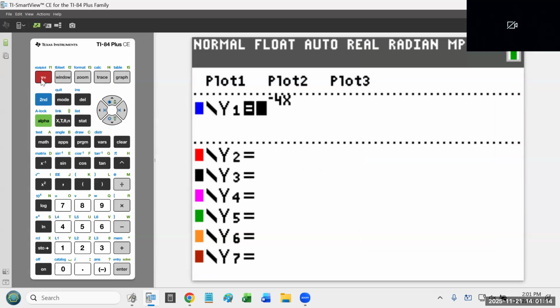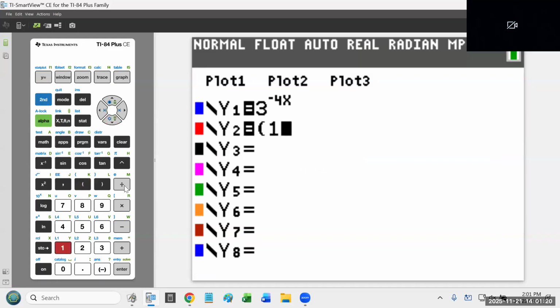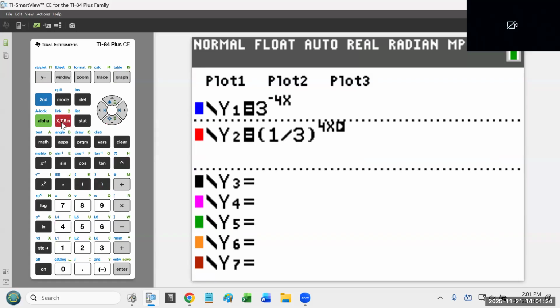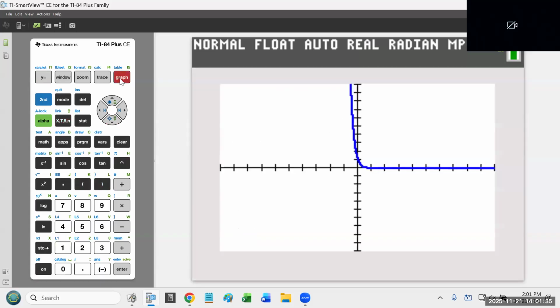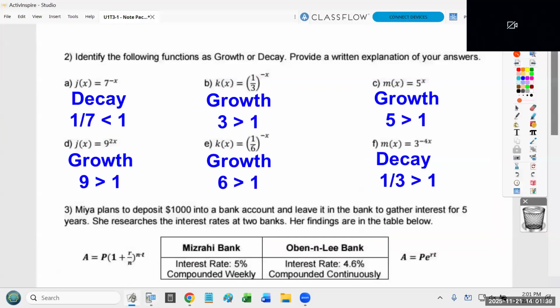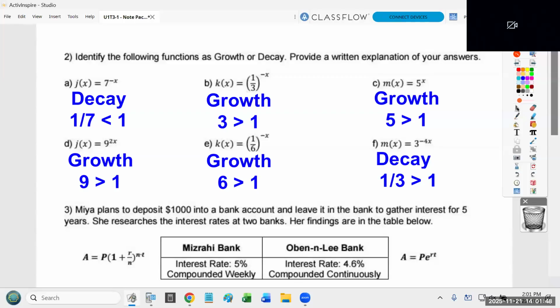Now, the other thing is, I know that a lot of folks are not really comfortable plugging in negative exponents. So if you wanted to, you could flip the 3 yourself and then type it without the negative exponent. Those two functions are exactly the same function. Okay, so if I hit graph, you won't even see the blue one anymore because the red one's going to trace right on top of it.